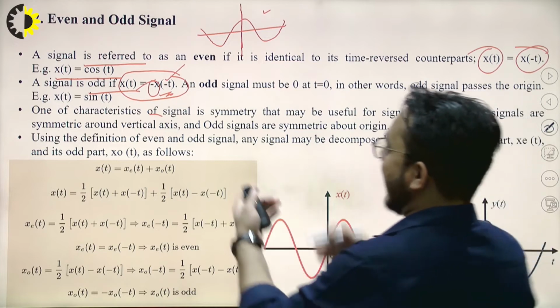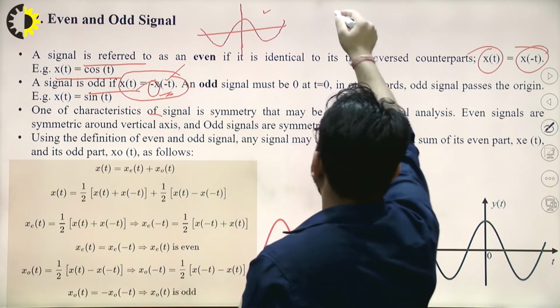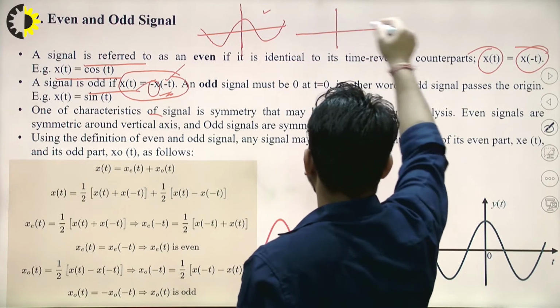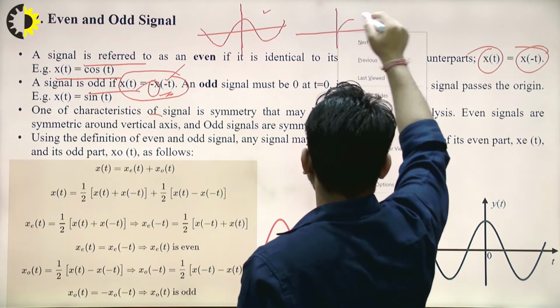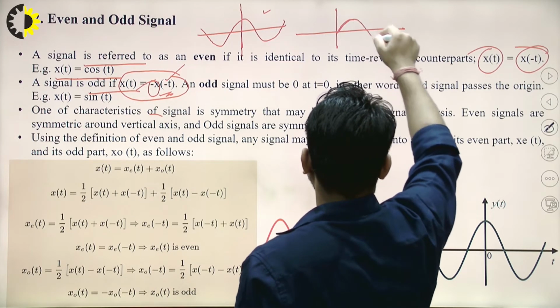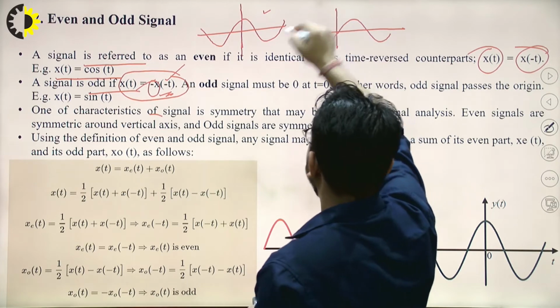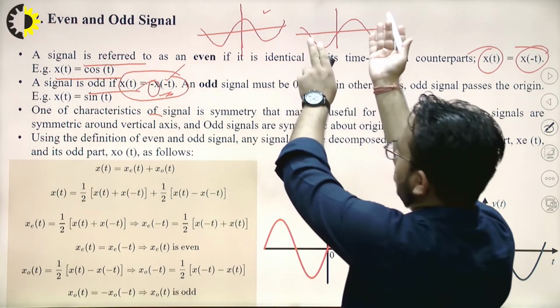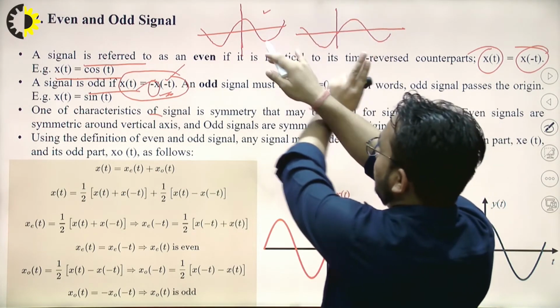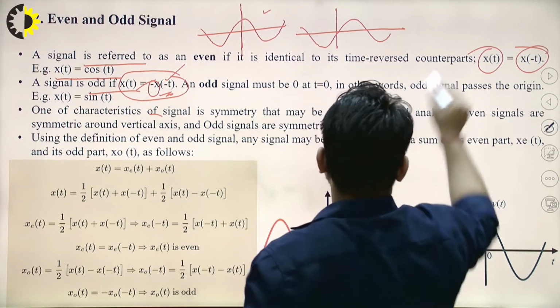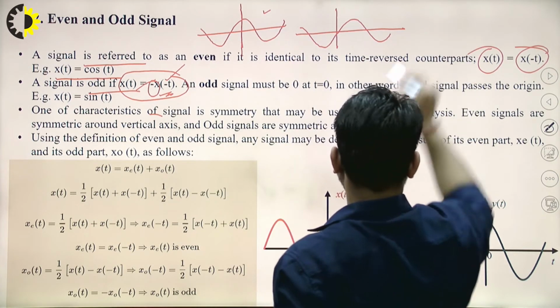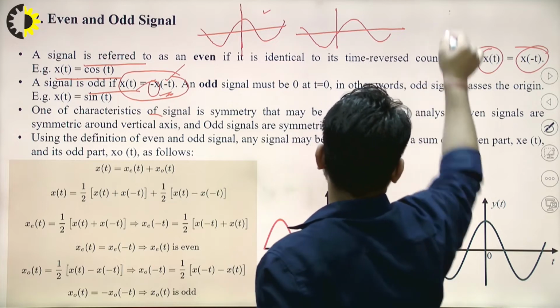Negative means the amplitude gets reversed. Sine is one example, a sinusoidal signal. If you take the image along the vertical axis, it will flip, and after flipping we get this signal.